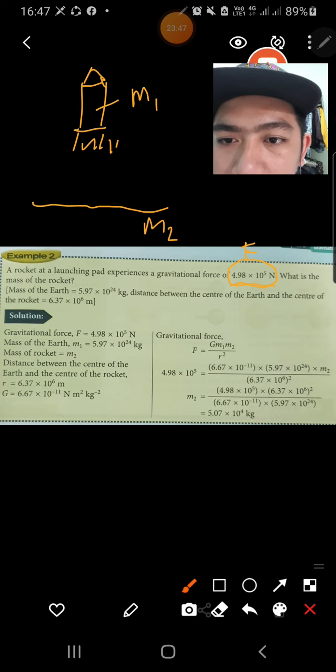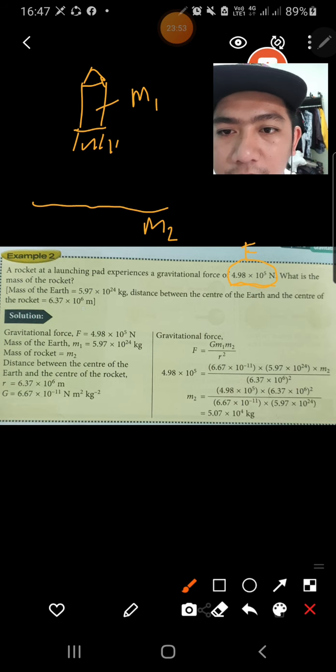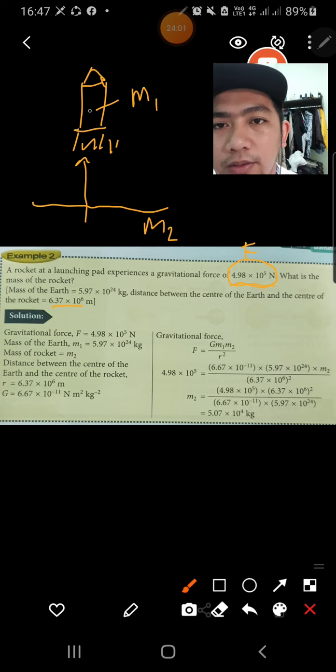The question gives you the distance. The distance between the centers. So the r is from the center of the rocket.